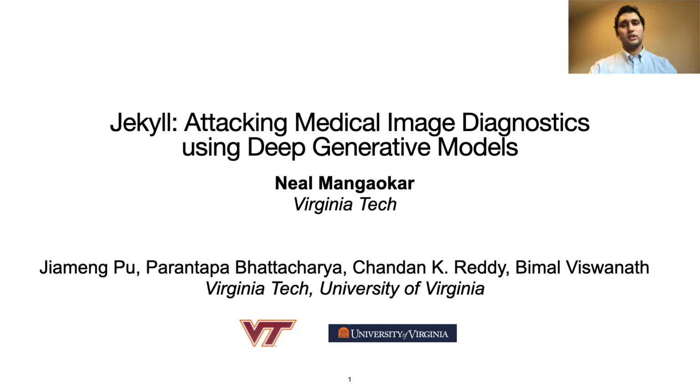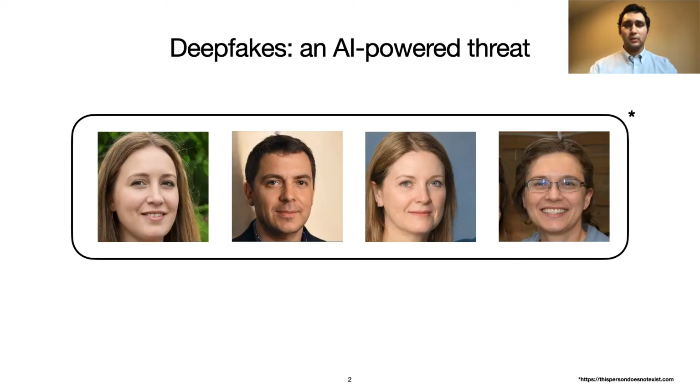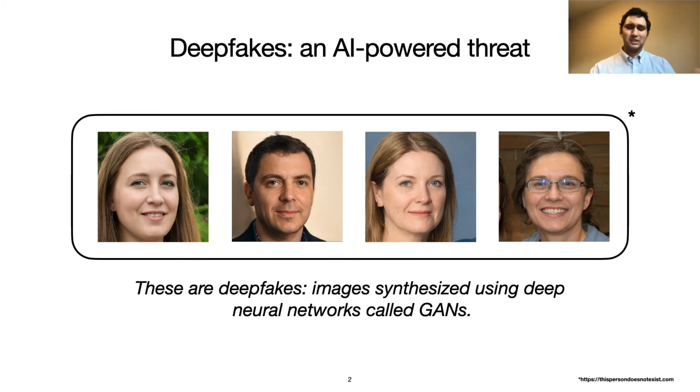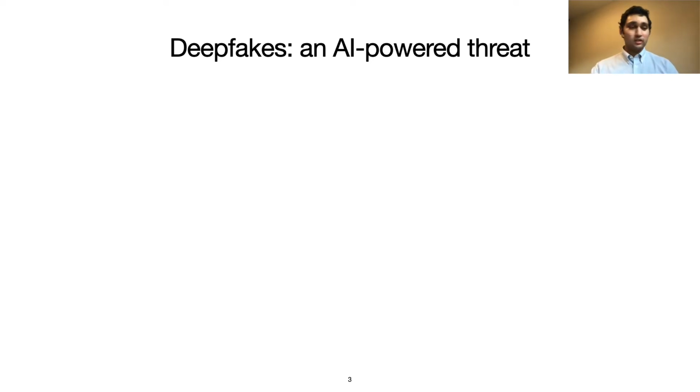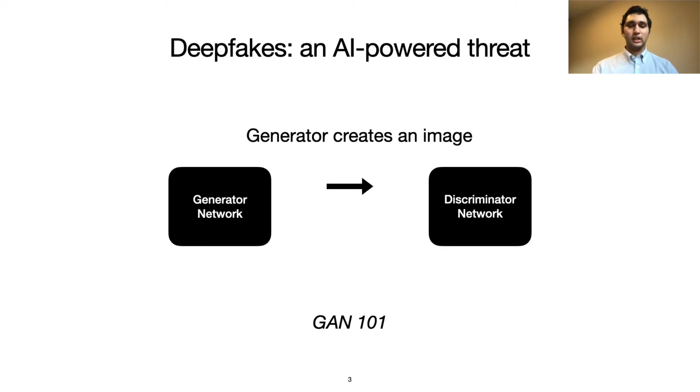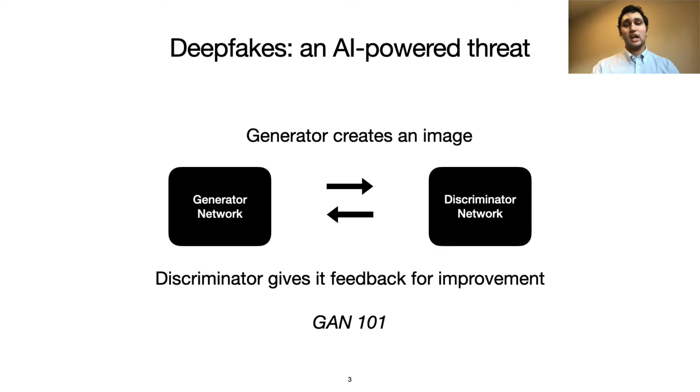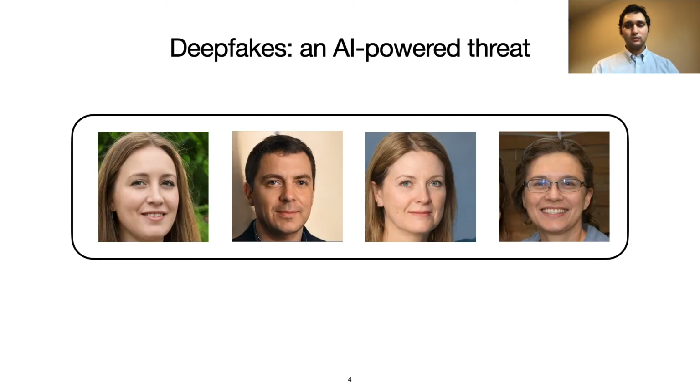Now, in case you're not familiar with deepfakes, I'll go ahead and give you a brief background. Take a look at these images of people. None of these people actually exist. They're deepfake images. A deepfake image is one that's been generated or manipulated using artificial intelligence, specifically deep neural networks. In fact, deepfake images are generated using a very specific one, the Generative Adversarial Network, or GAN. A GAN, in short, is a pair of deep neural networks that learn in tandem with one another to synthesize high-quality deepfake images. And as you can see, these deepfakes can be very believable.